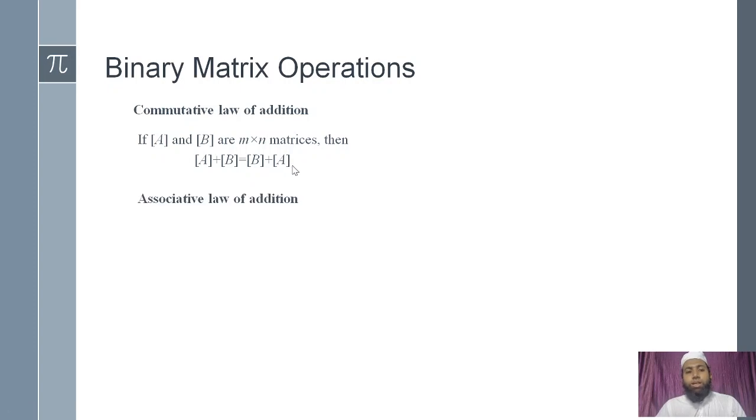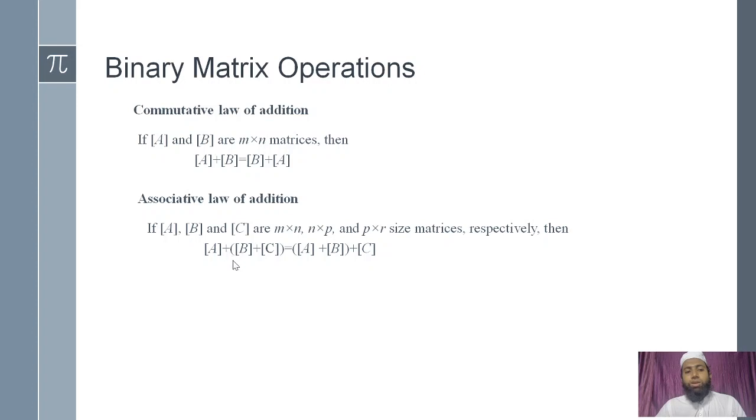Now the next one is the associative law. This associative law requires three matrices. इसके लिए हमको तीन matrix लगेंगे. And this says that addition of three matrices, whenever we are writing this A plus B plus C or A plus B plus C, ये दोनों वे में कोई भी वे आप अगर चूज करोगे, so the value will be same. So this means (A plus B) plus C is same as A plus (B plus C). This is known as associative law, and this is obvious that the order of these matrices must be same.